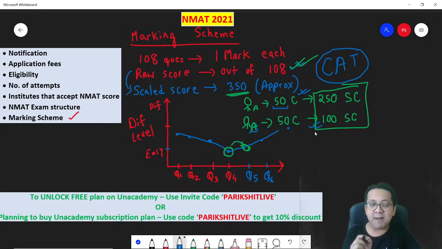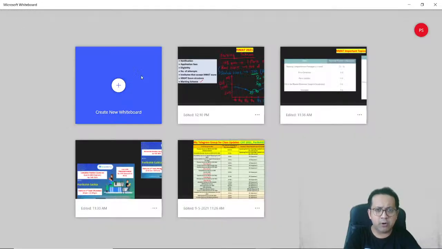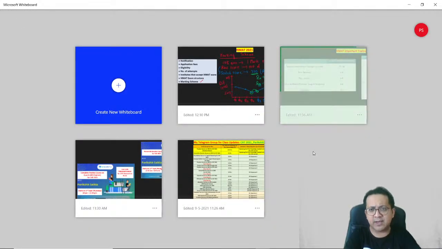So remember, this matters a lot. The initial 5, 6, 7 questions, you have to get correct if you want to do well in the NMAT. Very important. A lot of students do not understand that the NMAT is a computer adaptive test. Your answer decides the difficulty level of the next question that will appear on the screen. Very important point.